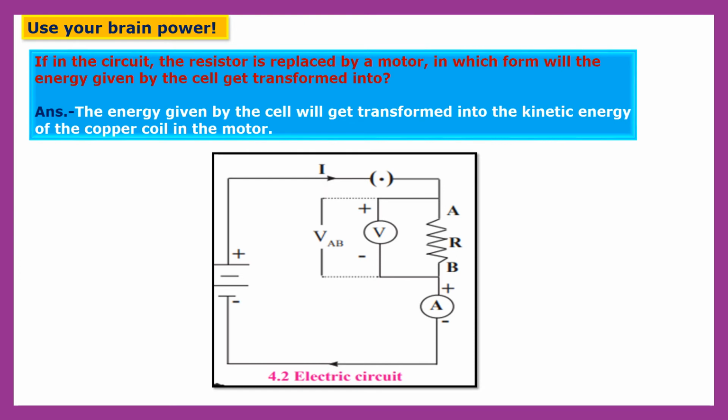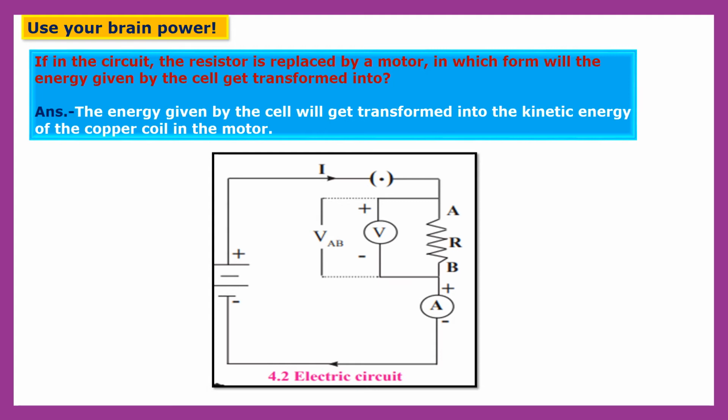Now let us see the use your brain power question. If in the circuit the resistor is replaced by a motor, in which form will the energy given by the cell get transformed? When we see this 4.2 electric circuit diagram, children, we will understand that there is a resistor, and if we replace this resistor by a motor, then which energy will be transformed into what?